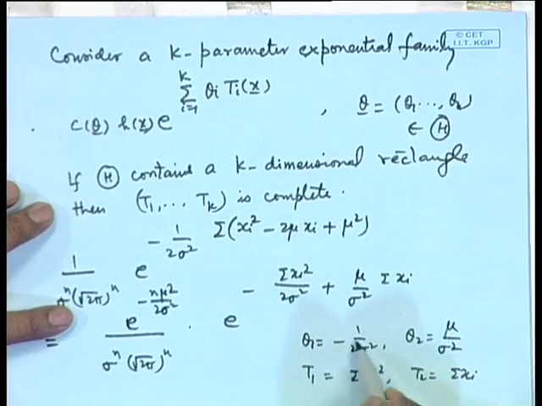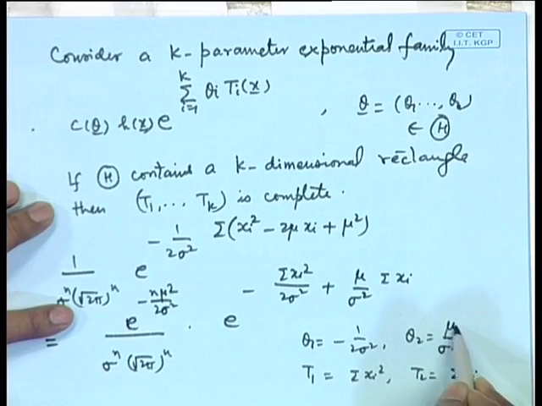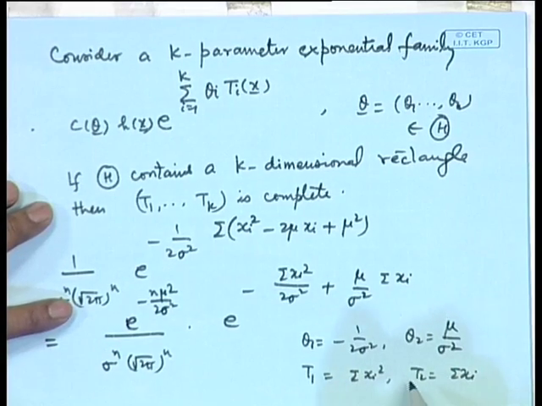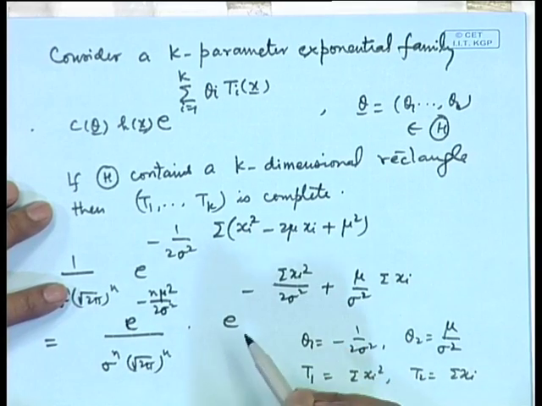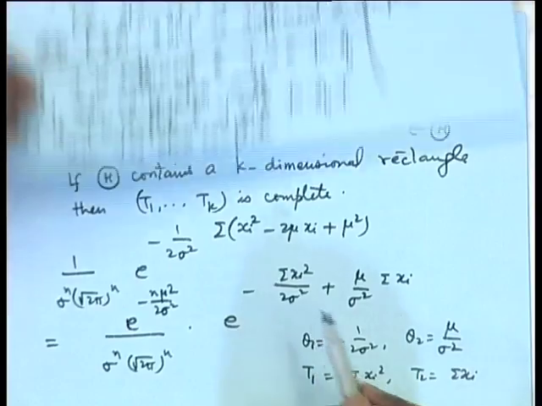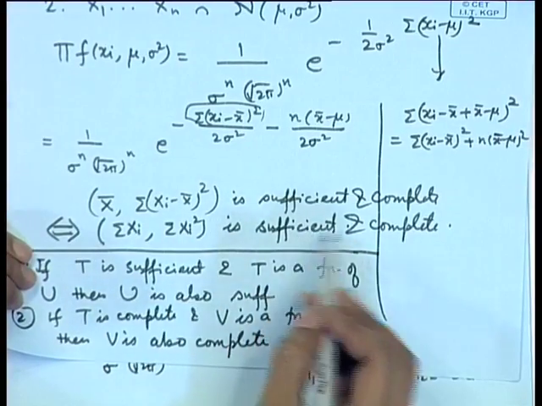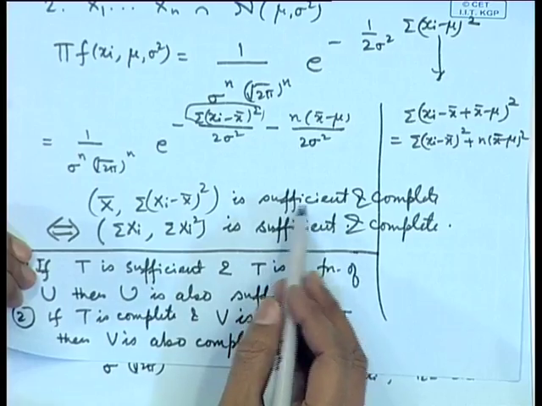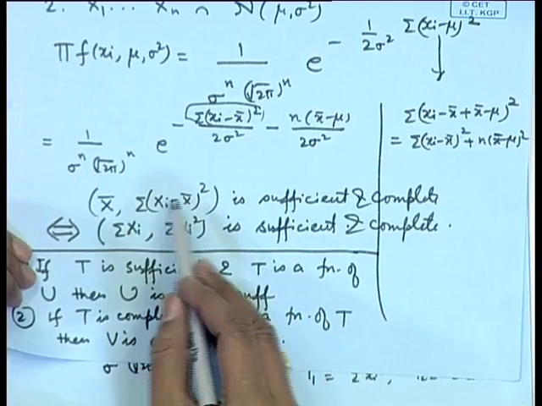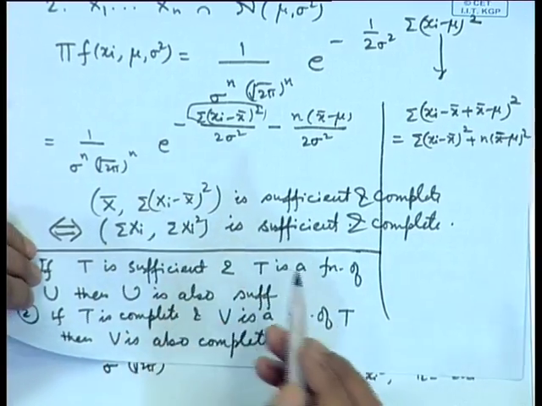So, the range of theta 1 is from minus infinity to 0 and the range of theta 2 is from minus infinity to infinity. So, obviously, this contains 2 dimensional rectangles. Therefore, sigma xi square, sigma xi is a complete statistic. The sufficiency is already established through the factorization theorem. Therefore, we conclude that sigma xi square is sufficient and complete, or x bar and sigma xi minus x bar whole square is a complete and sufficient statistic. This is a 1-to-1 function of this.